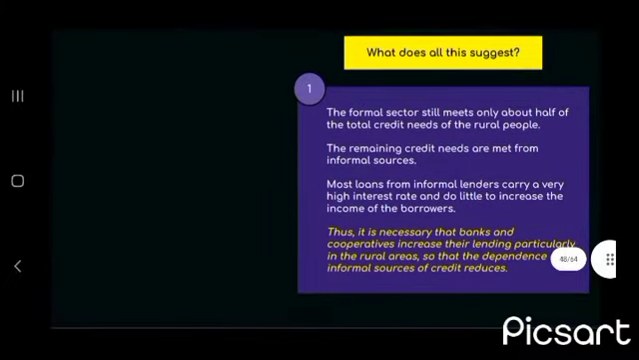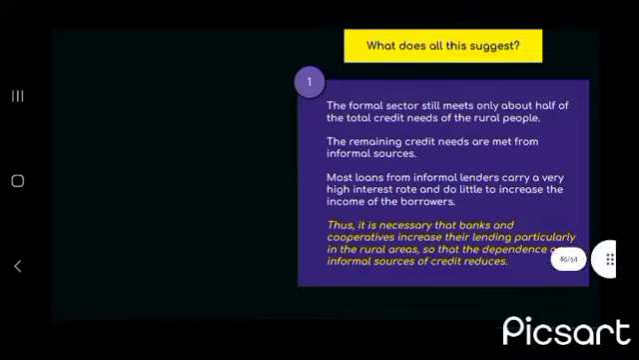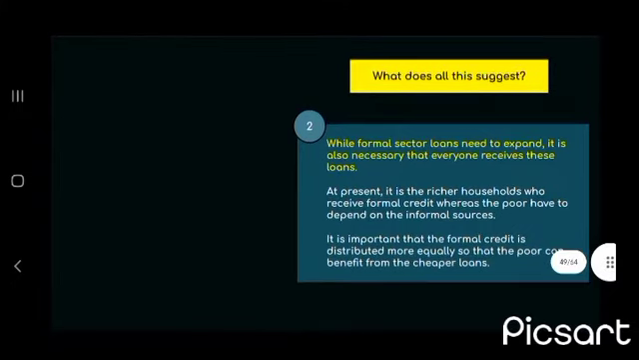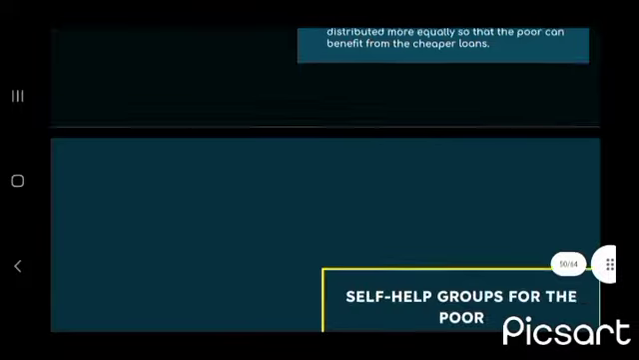Now, what does this all suggest? The formal sector still meets only about half of the total credit needs of the rural people. Thus, it is necessary that the banks and cooperatives increase their lending, particularly in rural areas, so that the dependence on informal sources of credit reduces. Then, while formal sector loans need to expand, it is also necessary that everyone receives these loans.